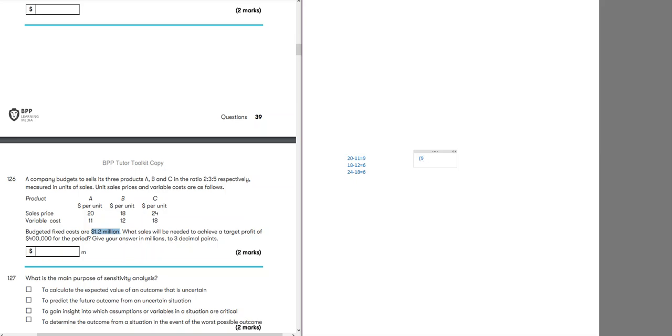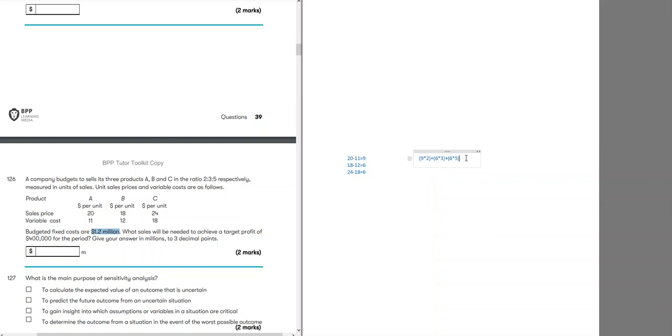Remember, there is 2 units, and 3 units, and 5 units. So what I've done is multiplied by this proportion. So it will give me total contribution in a mix.